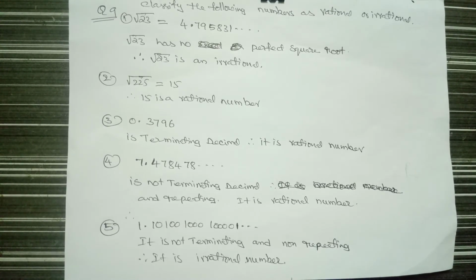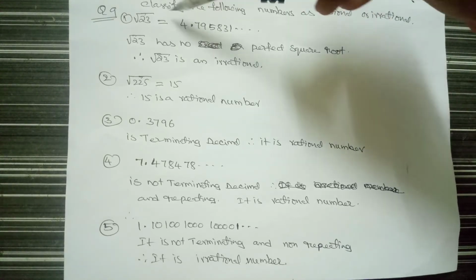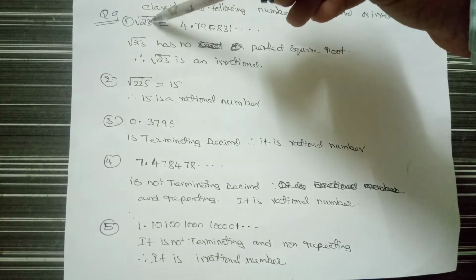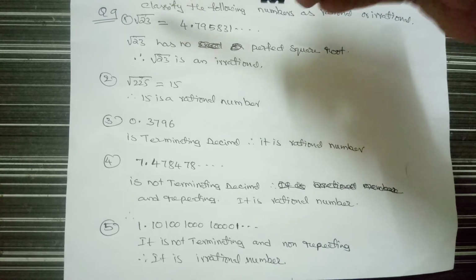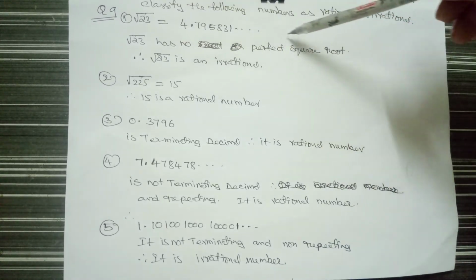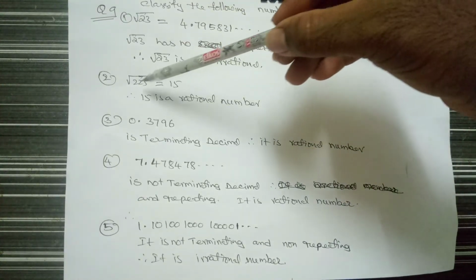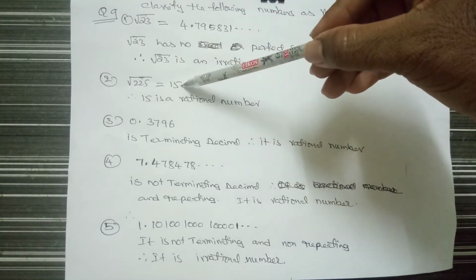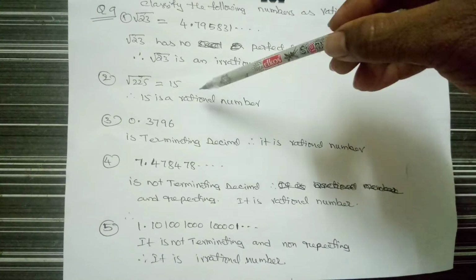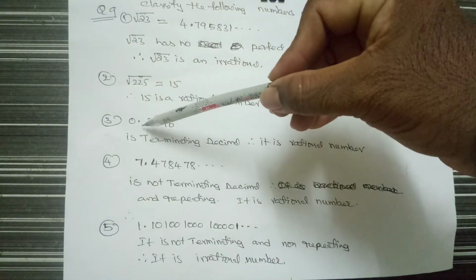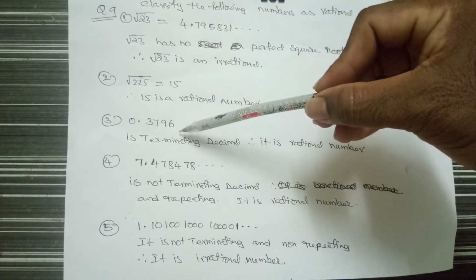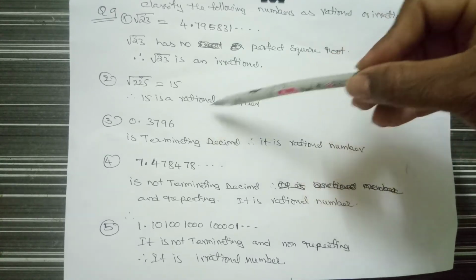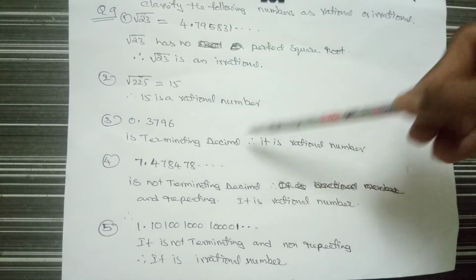So for root of 23, there is no perfect square for 23, therefore it is an irrational number. It will continue like that. And root of 225 looks like a root, but root of 225 is 15, therefore it is a rational number. 0.3796, there is no "and so on" dots, therefore it is a terminating decimal.